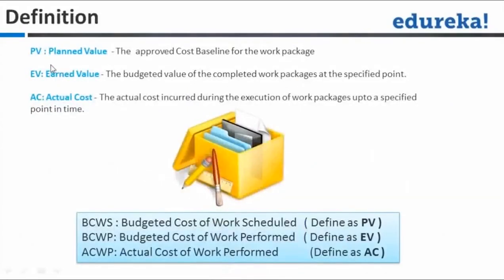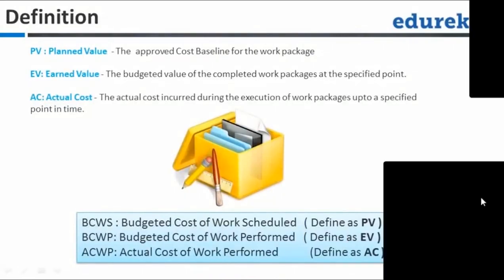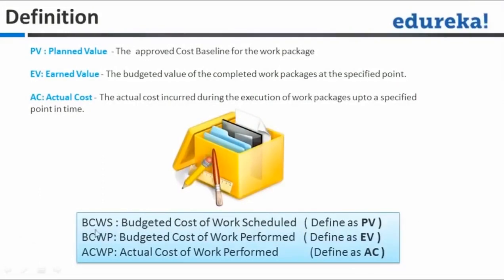Now, there are certain things called planned value, earned value, and actual cost. With the help of the example, we'll see what they are. Earlier, the planned value used to be called BCWS, or budgeted cost of work scheduled. Earned value used to be called BCWP, which is budgeted cost of work performed, and actual cost was ACWP, actual cost of work performed.